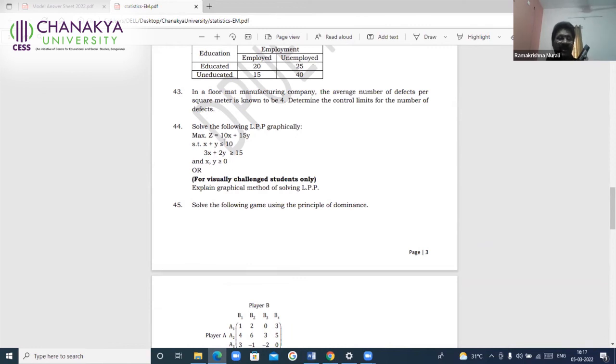You will have to answer only the graphical method. Don't think that this is very simple, that you'll write the answer anyway. Marks you will not get. You'll get 0 marks for that. So like that, wherever the graphical method is involved, another question will be given for them if one student is a physically challenged student writing the examination.